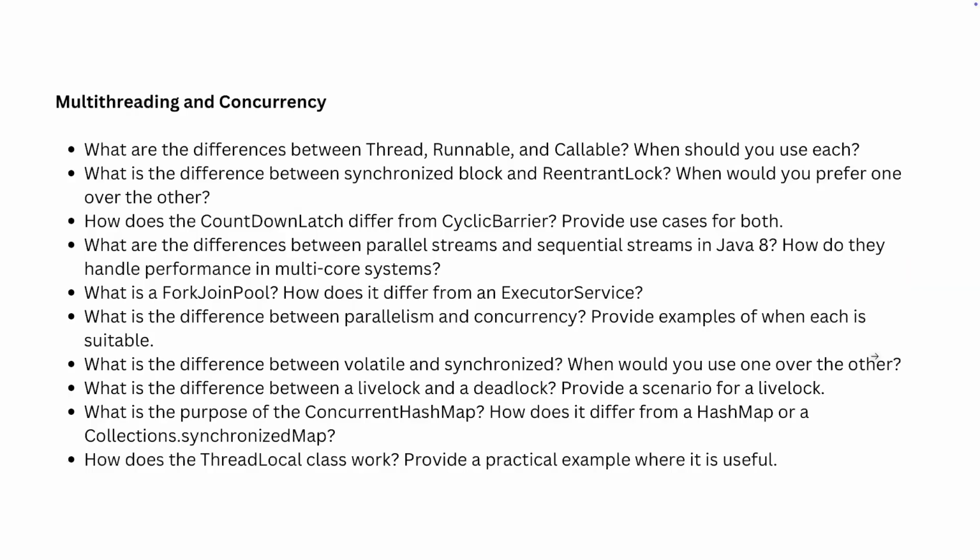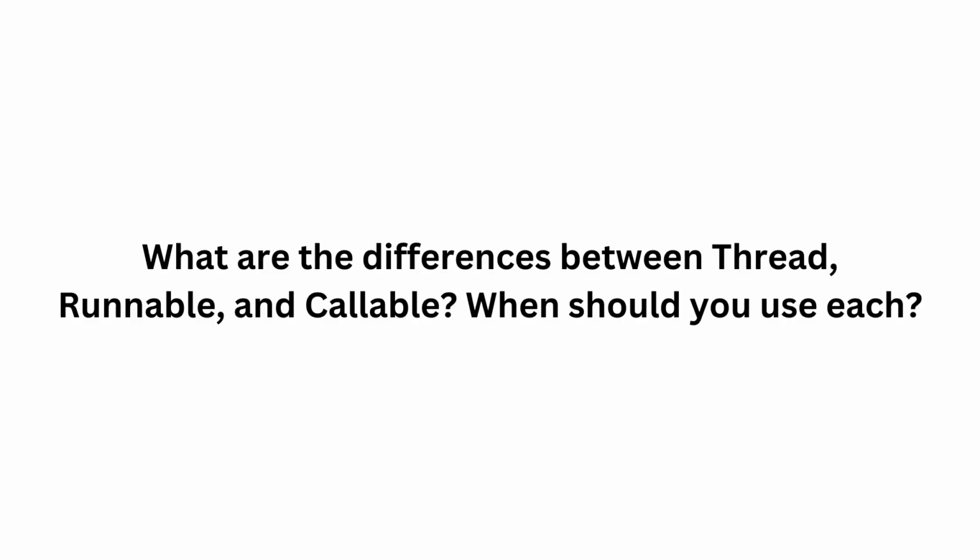Okay, so multi-threading and concurrency. This is a very big topic and a very advanced topic as well, and a lot of people are not aware of the basic concepts within multi-threading and concurrency. So we are not going to talk about what is a thread, what is a daemon thread, stuff like that. We are going to dig deep into it so that you get enough confidence while attending interviews. So the first question is, what are the differences between thread, runnable and callable? When should you use each?